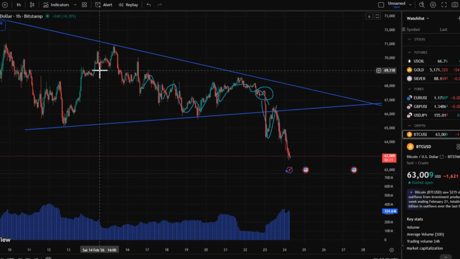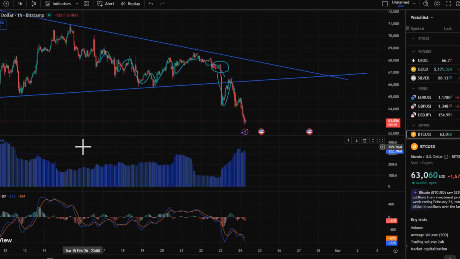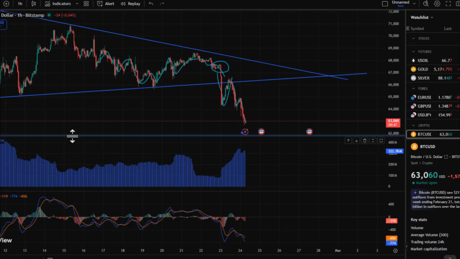From the volume perspective, the breakdown decline was accompanied by expanding volume, while the rebound repair showed clear volume contraction. And during the subsequent decline, volume continued to expand. This is a clear signal of bearish trend continuation. We can look at the MACD. It is clearly in the bearish zone now.